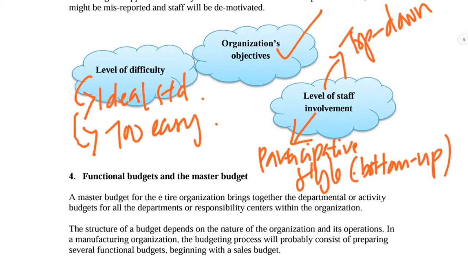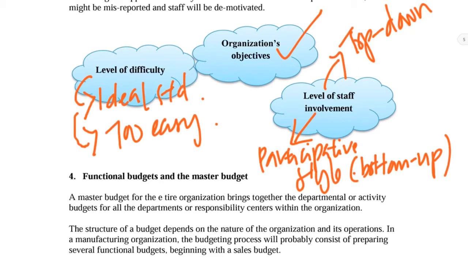And bottom-up, totally opposite. Bottom-up means let them participate in the process. For example, we can discuss with them and then see whether they can accept the target or not, all these kinds of things. So again, normally students will ask me, which one is better, top-down or bottom-up? What do you think? I'm sure that some of you are going to tell me that top-down is good. Some of you will tell me that bottom-up is better. So what do you think? Normally, my answer will be, what do you think? My answer is, it depends. I like this one. It depends.